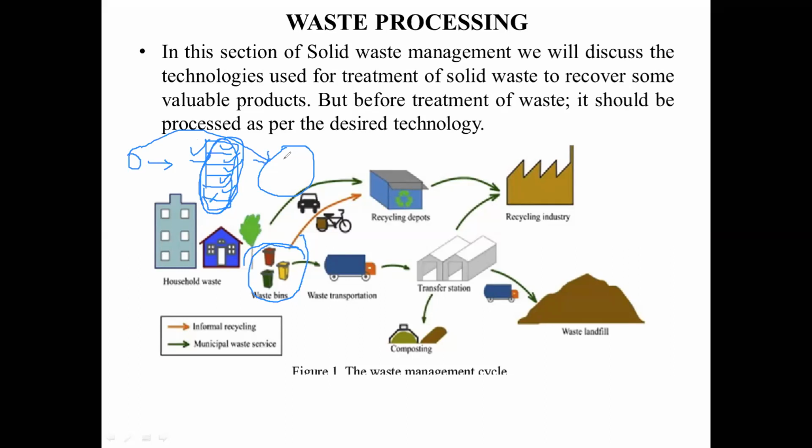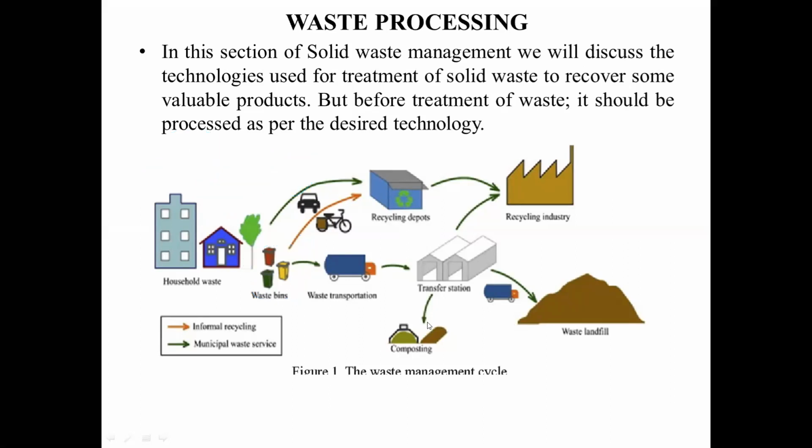This way the segregation, the separation and the processing take place in our solid waste management. We have already seen how we do the processing based on the characteristic properties, the physical, chemical, and biological properties. Okay, now let us understand the definition.